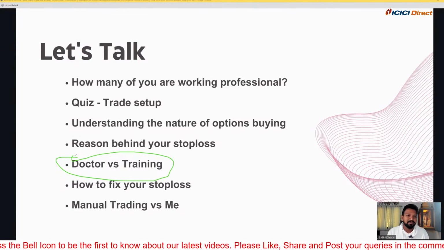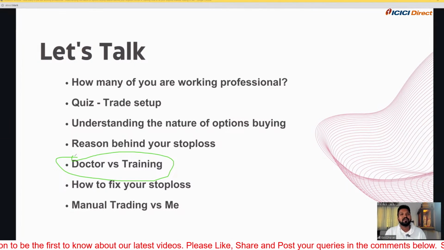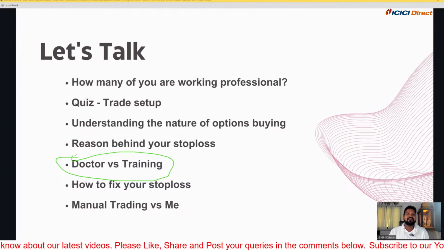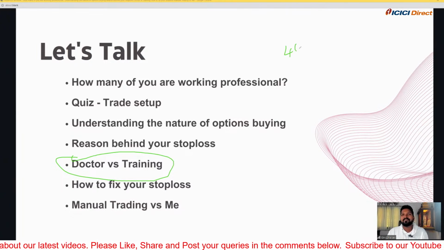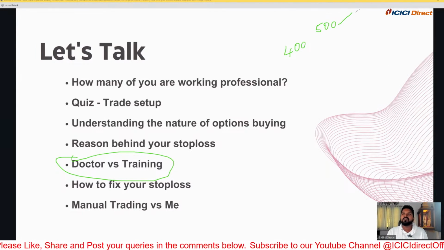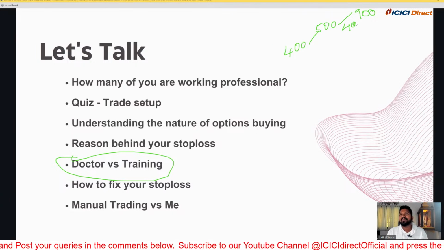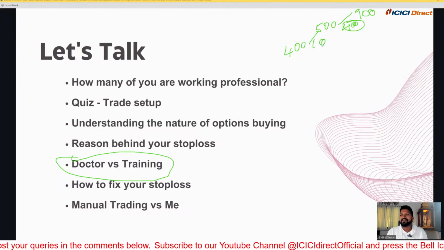Whenever I was doing option manual trading from the year 2016 onwards, I faced lots and lots of difficulty. Even though I was making money, I was not happy. You know why? I would take a trade somewhere at 400 and exit somewhere at 500. As I said earlier, when a big rally happens, the premium will go somewhere to 900, and I would hesitate over the premium I missed, the 400 premium. I was not happy with the 100 points.